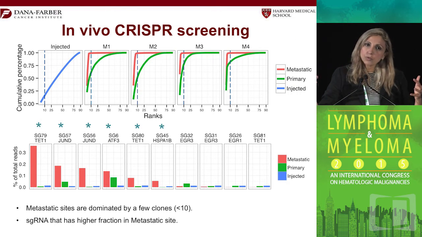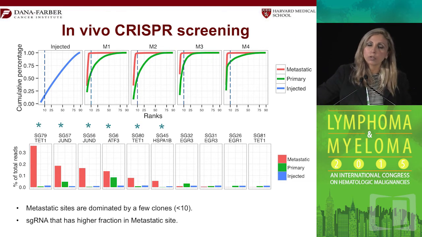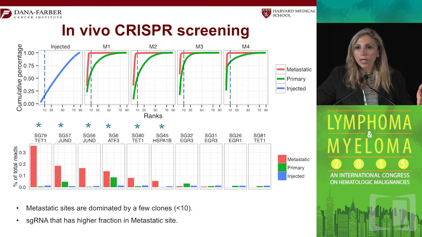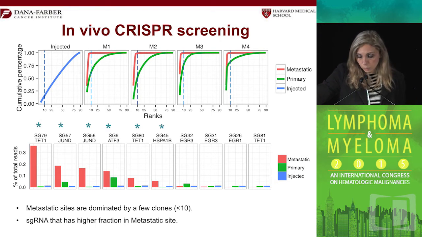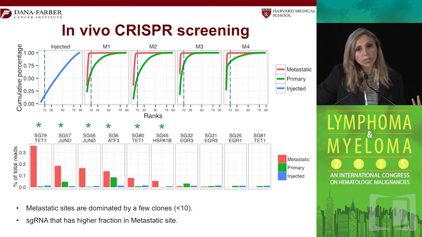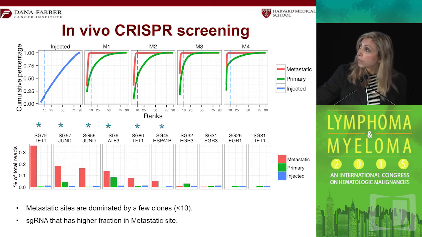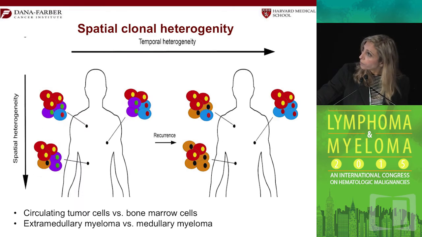And by taking those 2 signatures, the gene expression data as well as the mutation data, we developed a potential list of genes that could be important for metastasis in myeloma. And you can think of it as metastasis in Waldenström too. And here, trying to functionally validate those, we've done 2 things. Either we overexpress them by ORF, or we knock them out by the CRISPR-Cas9 model. And here you can see some of the early data that's ongoing right now of using CRISPR-Cas9 in vivo, validation of trying to knock out each gene and seeing if it is critical for the metastasis or not.